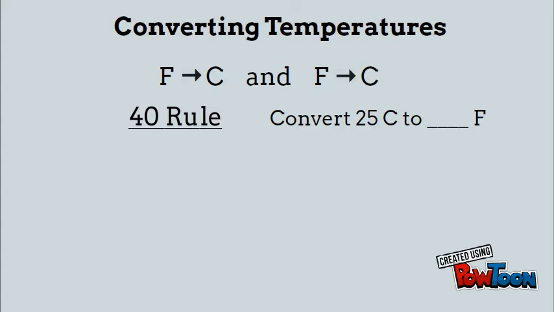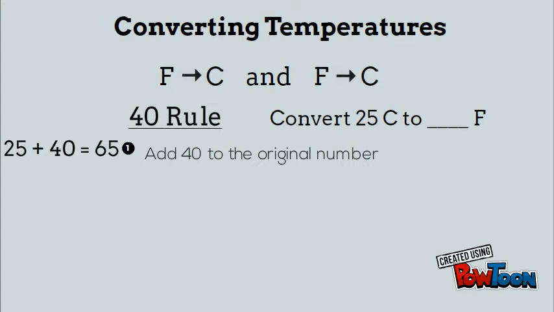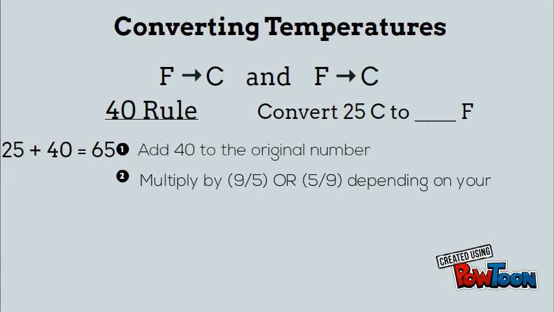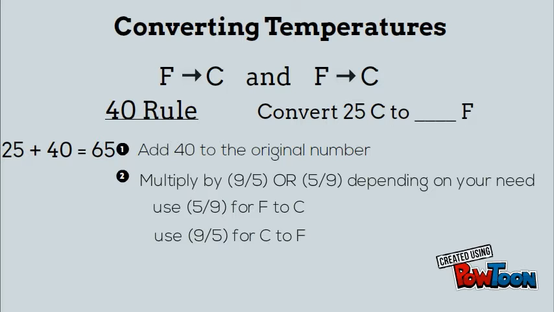Okay, so let's convert 25 degrees Celsius into degrees Fahrenheit. The first rule is to add 40 to the original number. So we're going to add 40 to 25 and get 65. The second rule is that you're going to multiply by either 9/5 or 5/9 depending on your need. Use 5/9 for moving from Fahrenheit to Celsius and 9/5 for Celsius to Fahrenheit.